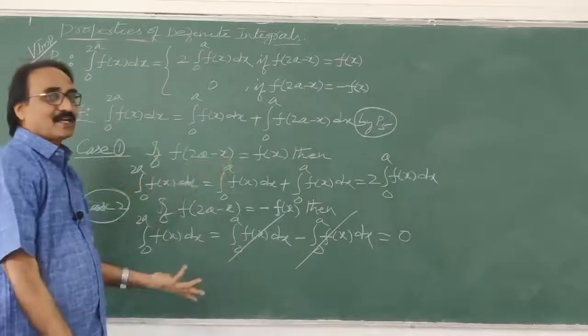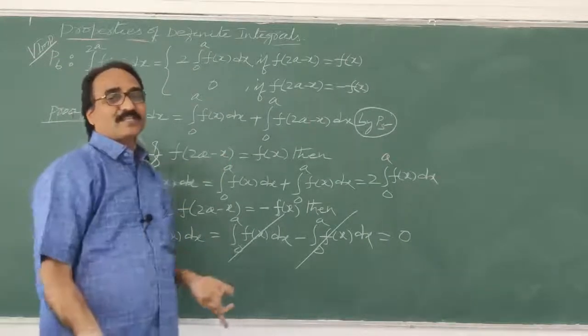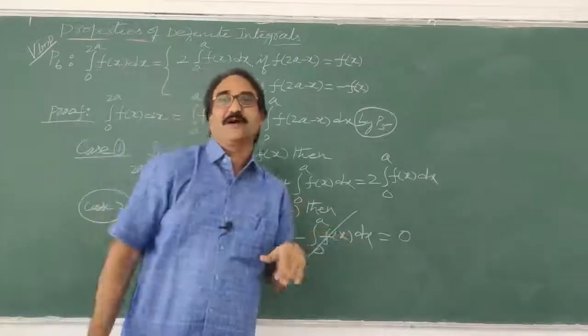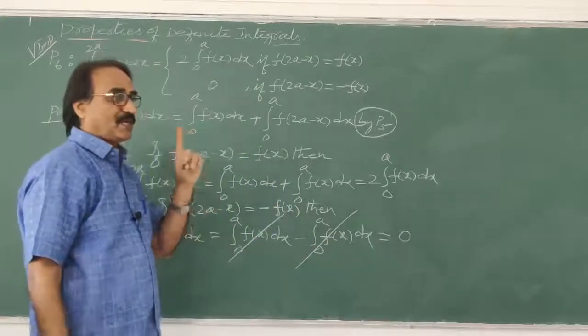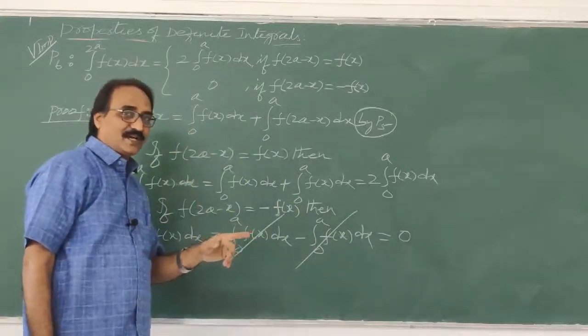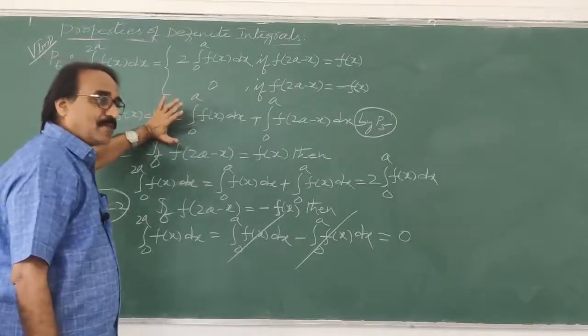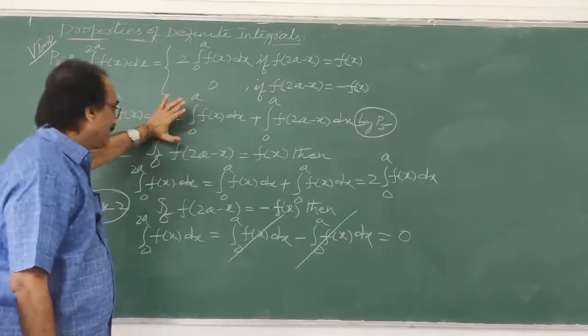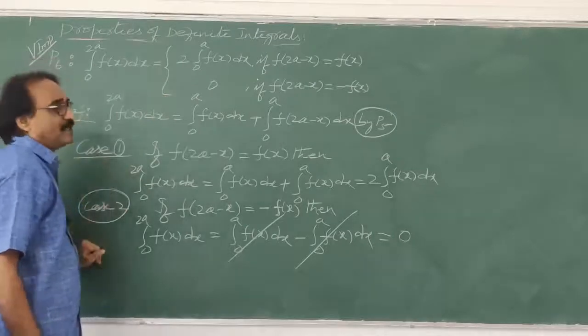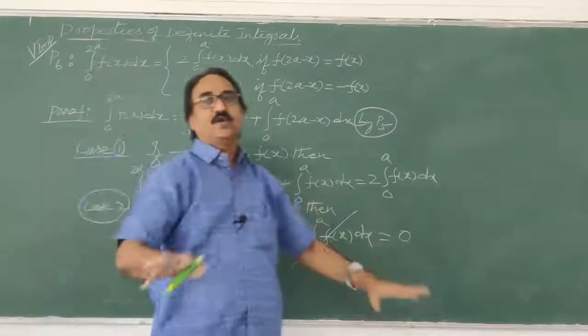So what is there extra? If you know, that's why property 6 is important. Why? Because already 5 will come. So property 5, the theorem as it is, you have to learn that one first, you should write here. After establishing property 5, then case 1, case 2 you should write, then the 6th property is over.